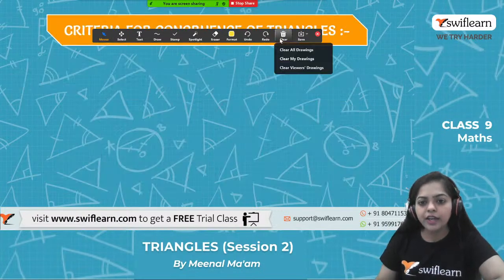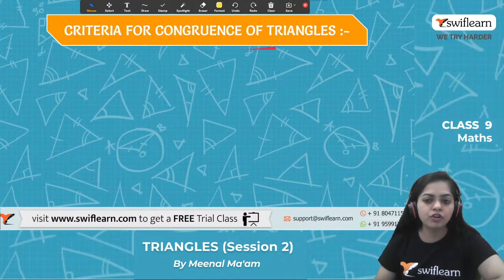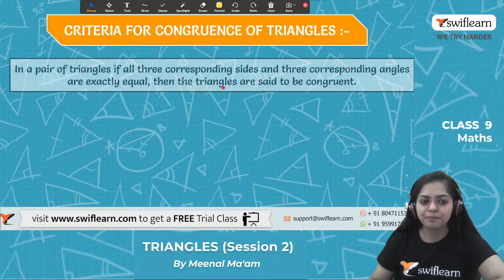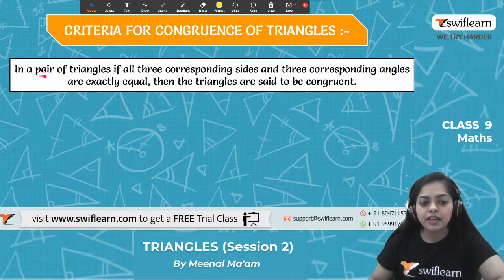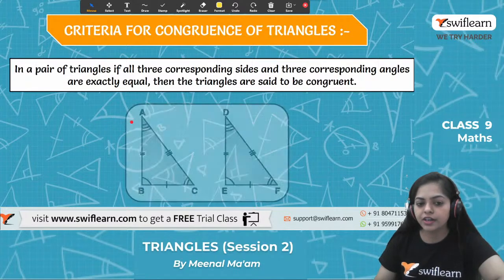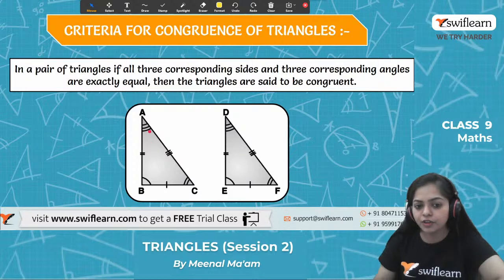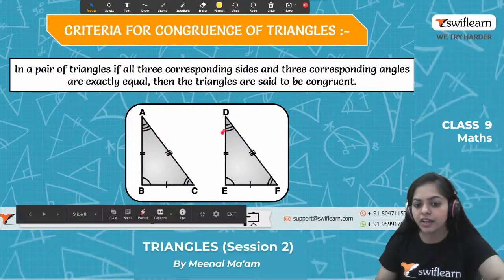Now today we will discuss the criteria for the congruence of triangles. Ready? The first thing is, in a pair of triangles, if all three corresponding sides and all three corresponding angles are equal, then we can say that the two triangles are congruent. Let's have a look at triangle ABC and triangle DEF.